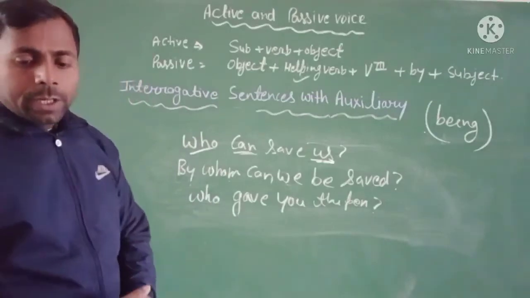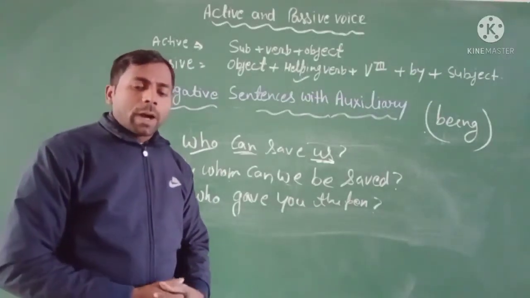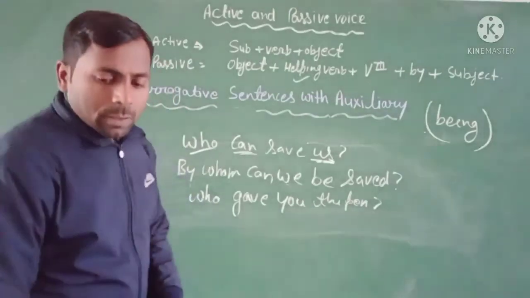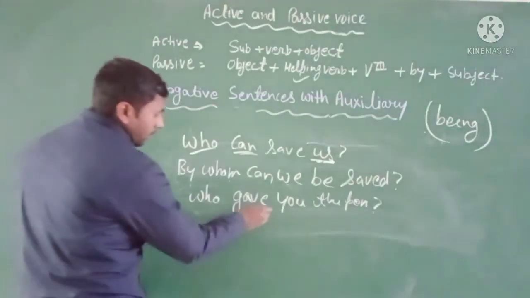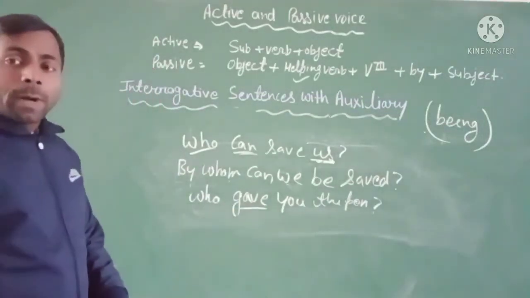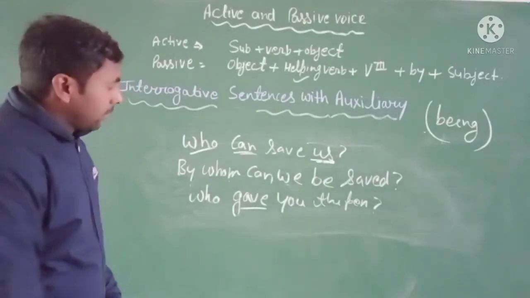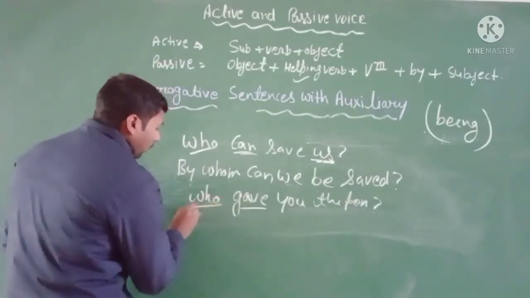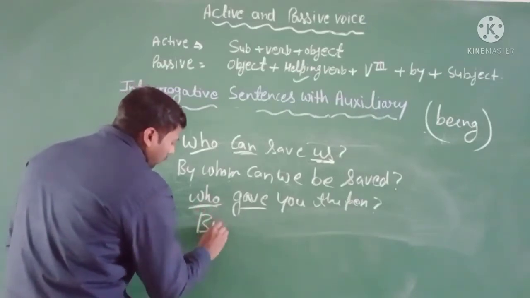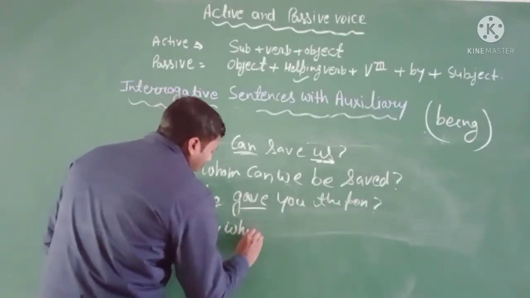And when you change it into the passive voice, first you identify the tense. The tense is the simple past tense. And in place of who you use by whom.